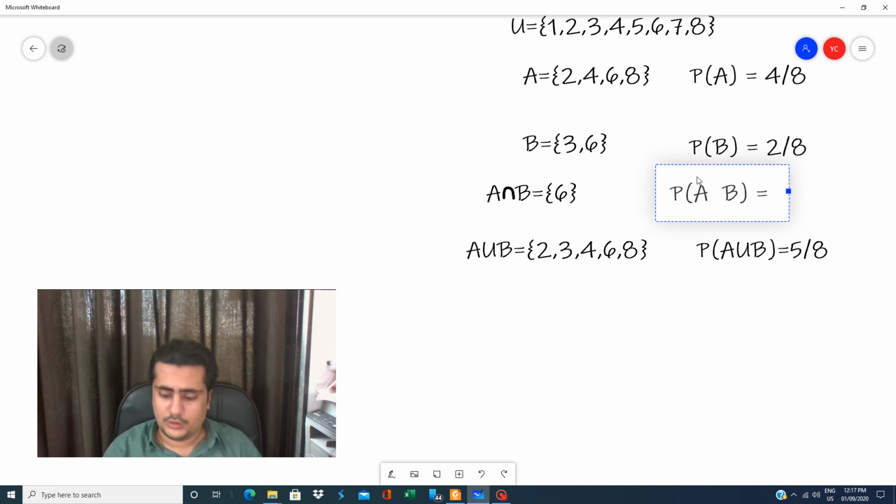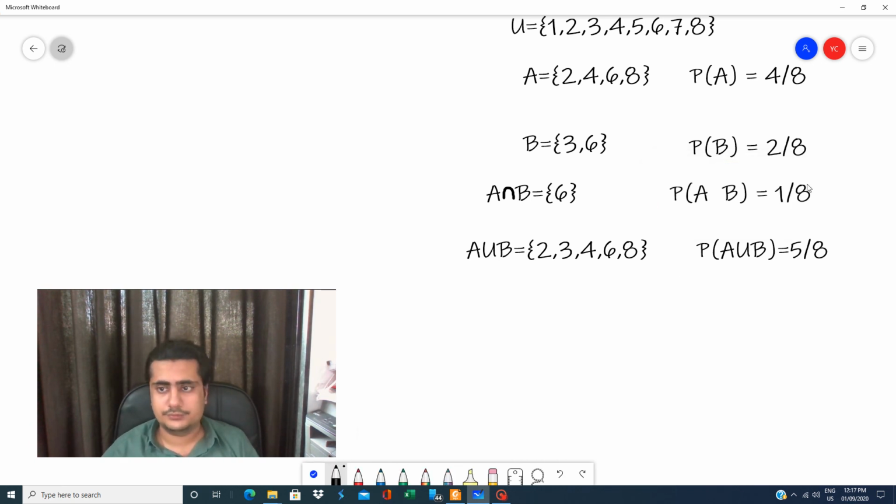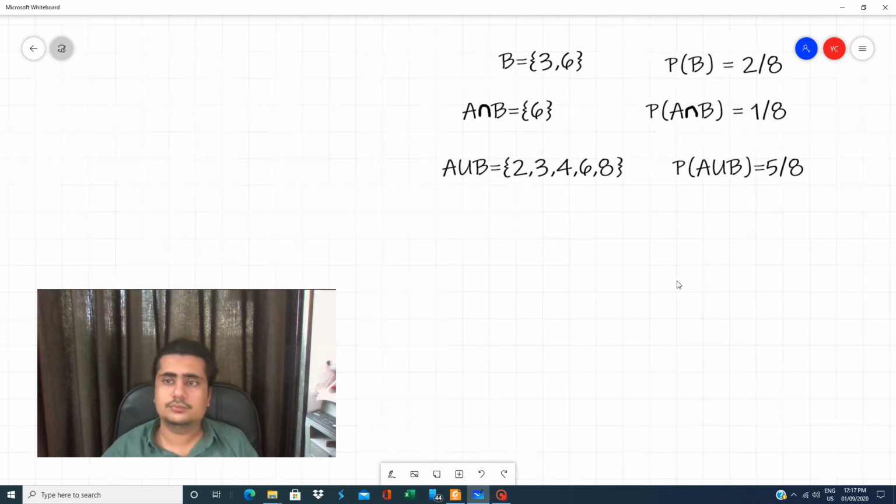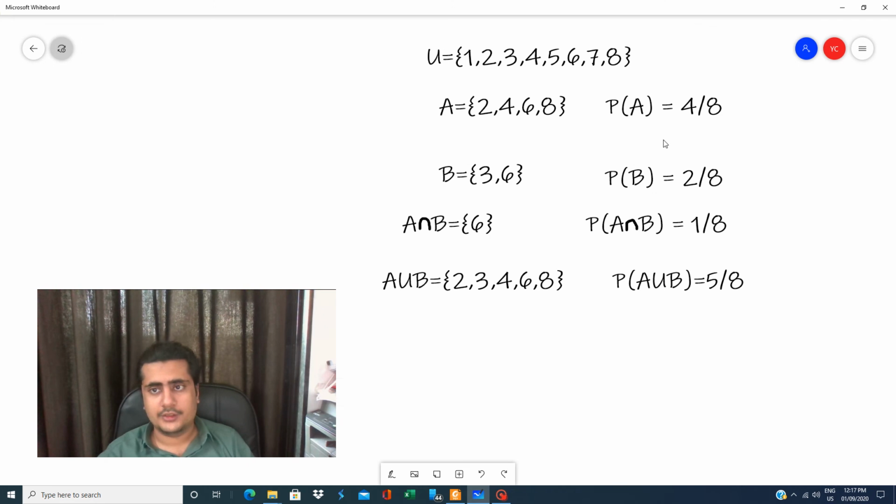So the probability of A intersection B is 1 by 8. If you want to find the union, you need to add A, add B, and subtract the intersection: 4 plus 2, 6, 6 minus 1.